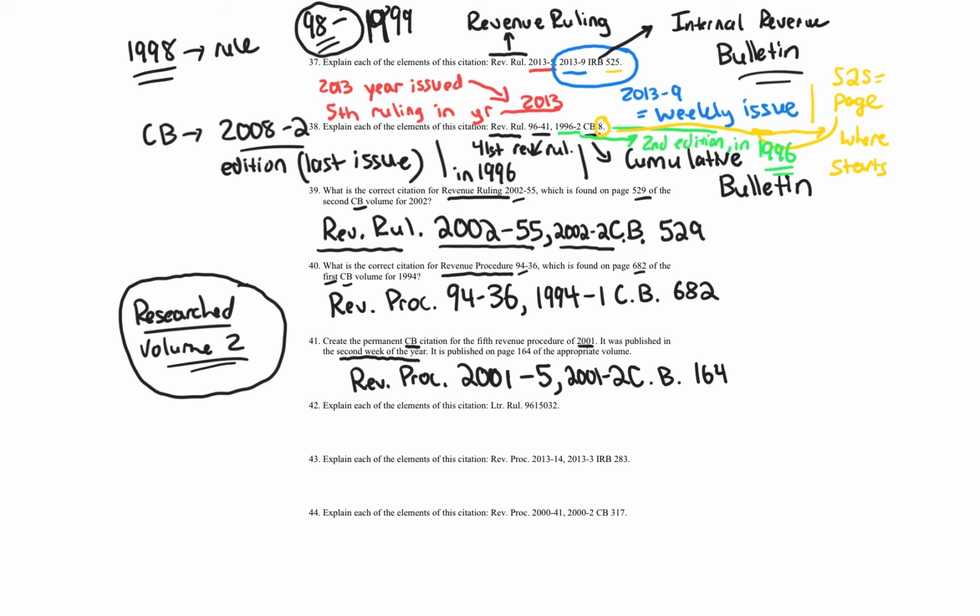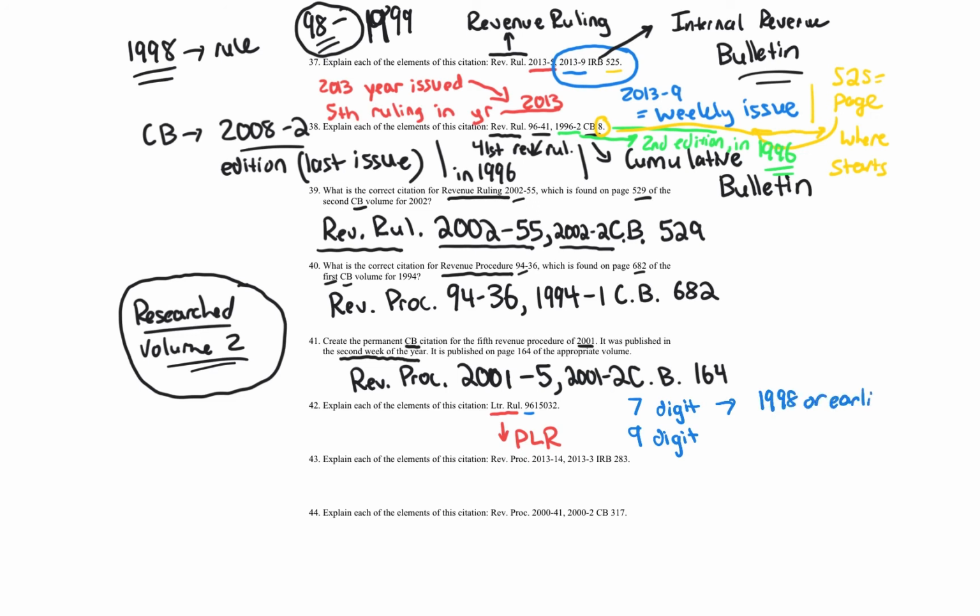Okay, let's do our colors again to help you understand. So what does this mean? This refers to a private letter ruling. You got it. We talked about that earlier. Let's change to another color. Now we jump into the number. So the first part is going to be the year. It can either be a 7-digit private letter ruling or a 9-digit. Many of the citations do 7 or 9. 7 is going to be 1998 or earlier.